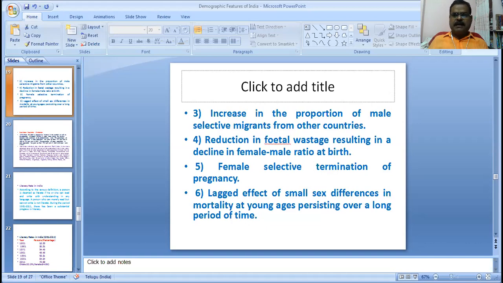For the last 3 or 4 decades, Kerala has continually had the highest sex ratio, because of the female literacy rate in Kerala. Educated women lead the sex ratio. That's why Kerala has the highest sex ratio in India.